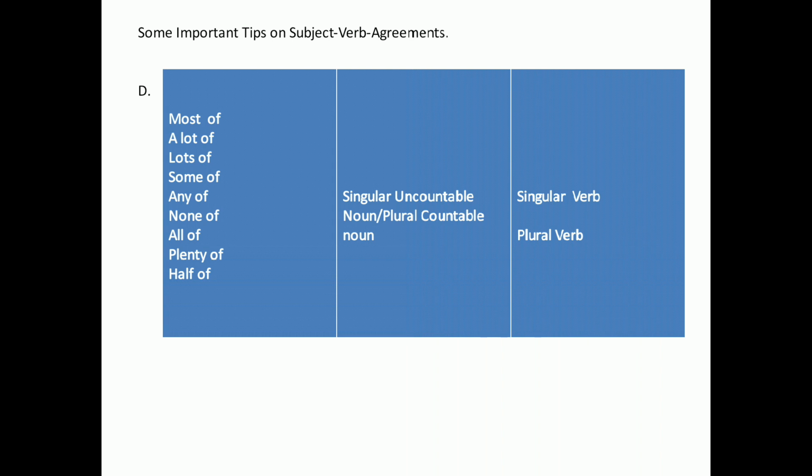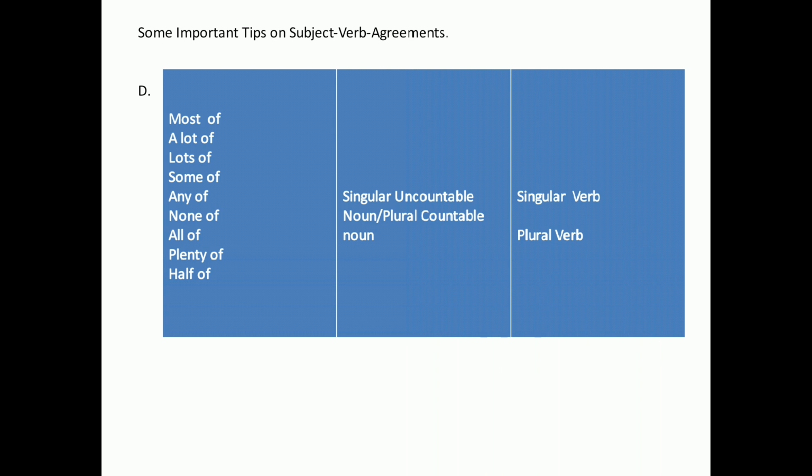Countable noun, singular countable noun will be used, and plural countable noun will be used. And again the verb will be both singular verb and plural verb. It will totally depend on the noun or pronoun that will be preceded by most of, a lot of, lots of, some of, any of, none of, all of, plenty of, half of, two-thirds of, three-fourths, etc.